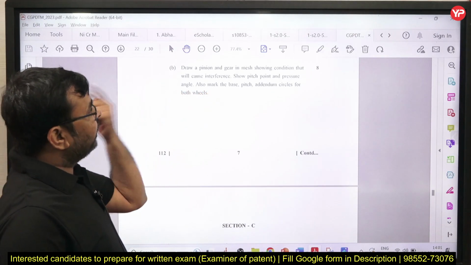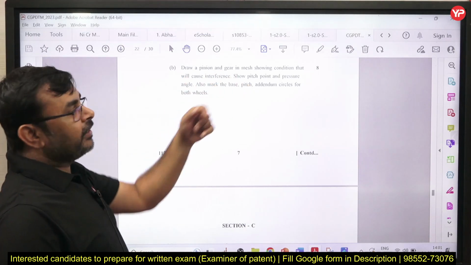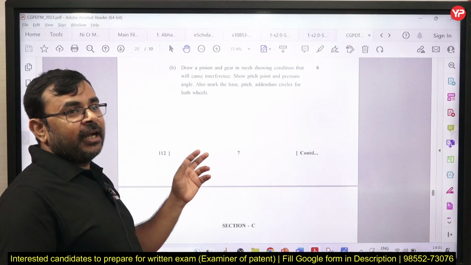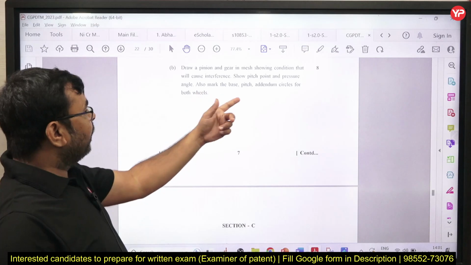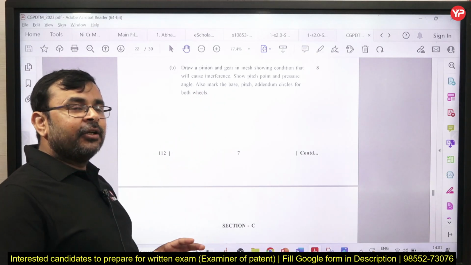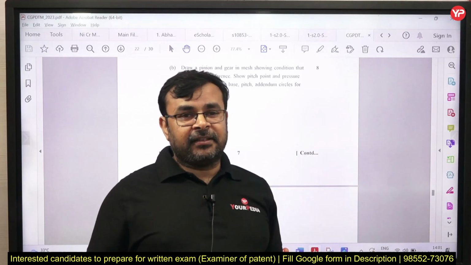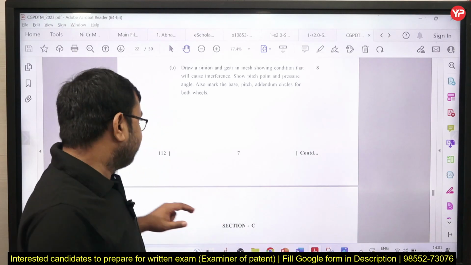You can see this is a very simple question: draw a pinion and gear in mesh showing the condition that will cause interference. Many times we draw how interference may act, what is the reason behind interference and how to eliminate it, and also mark the base circle, pitch circle, addendum and dedendum circles. So you need to know how to draw gears and how to represent addendum, dedendum, base circle, yes or no, correct.